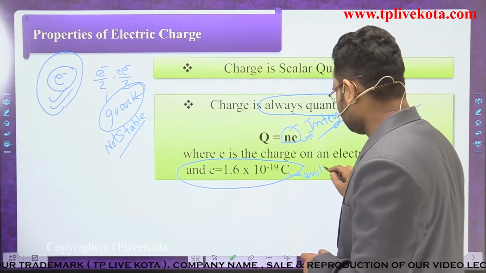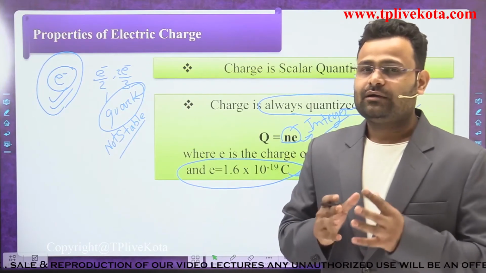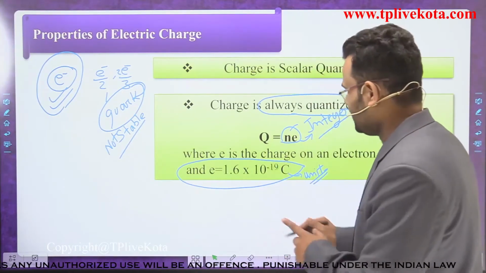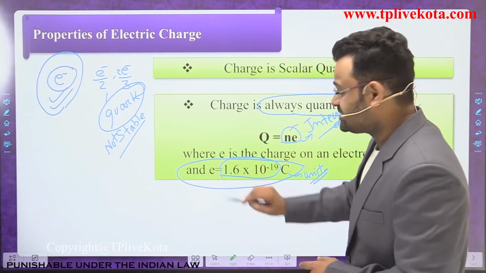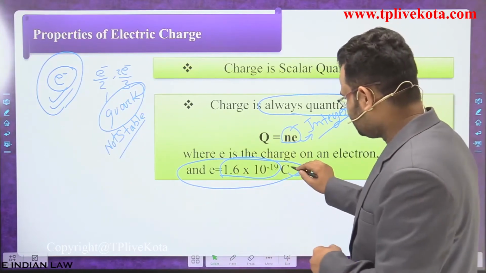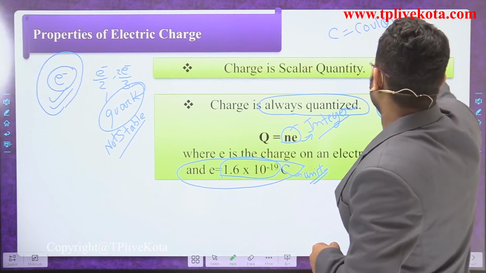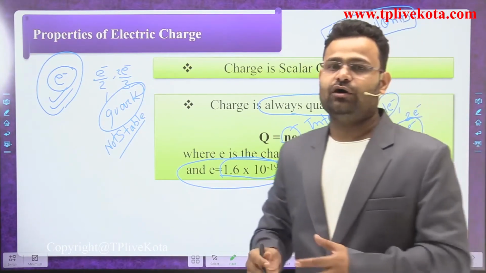One electron has a charge of 1.6 times 10 to the power minus 19 coulomb. That C is coulomb, which is the unit of charge, dear students.